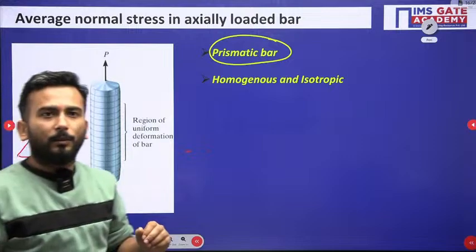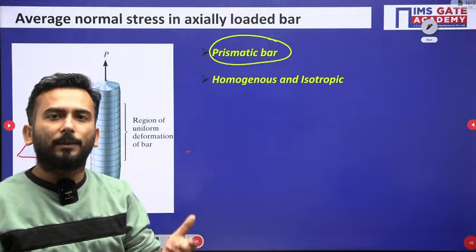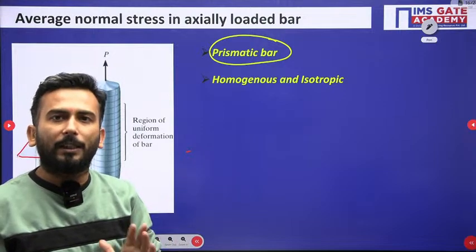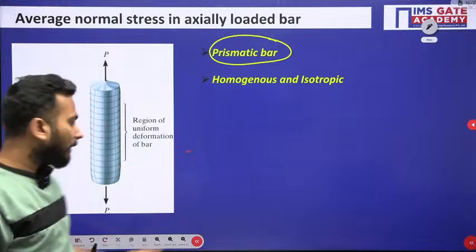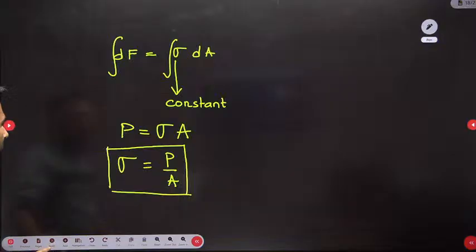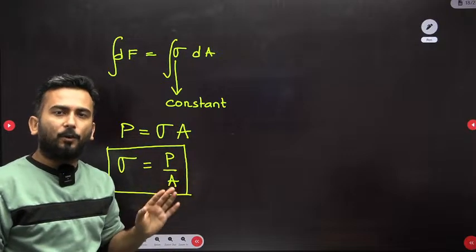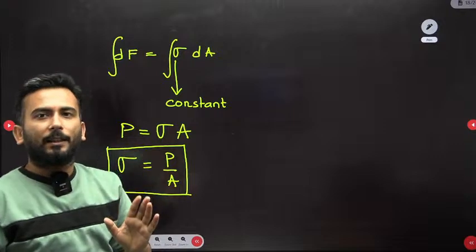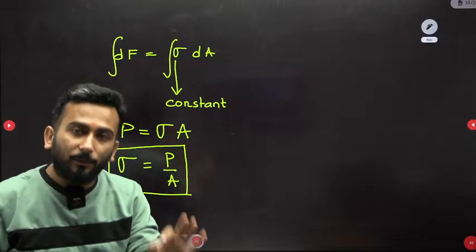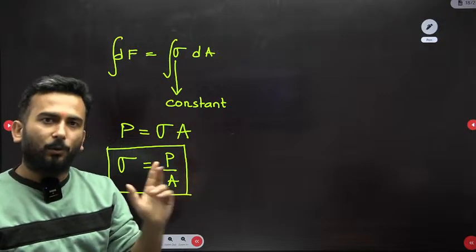And then from that time we were thinking that when the formula F by A will come, so in the next 10 minutes I explained to you how the formula sigma equal to P by A comes. But now if someone asks you what is sigma, you will not say stress. After seeing this session, you will say, sir, it is average normal stress. Average, why? I have told.